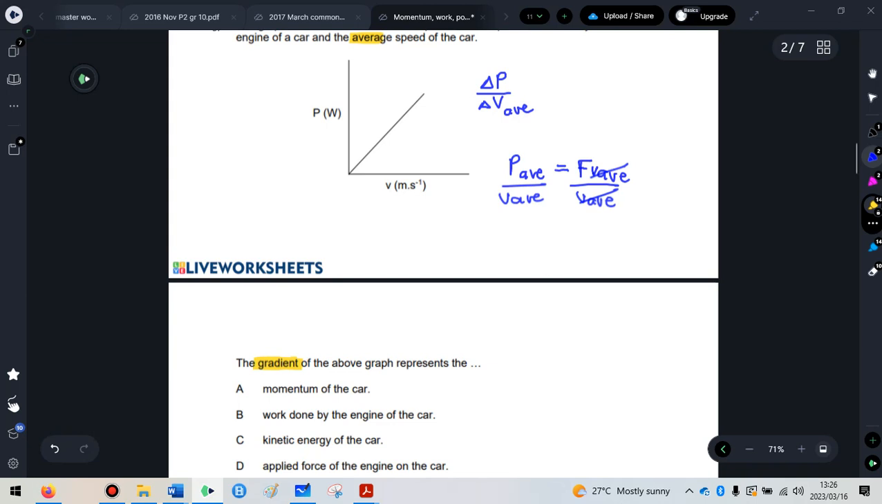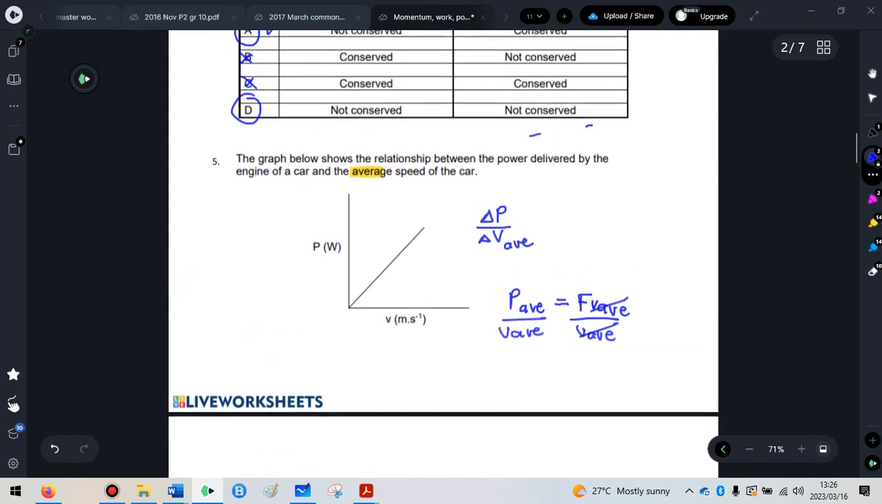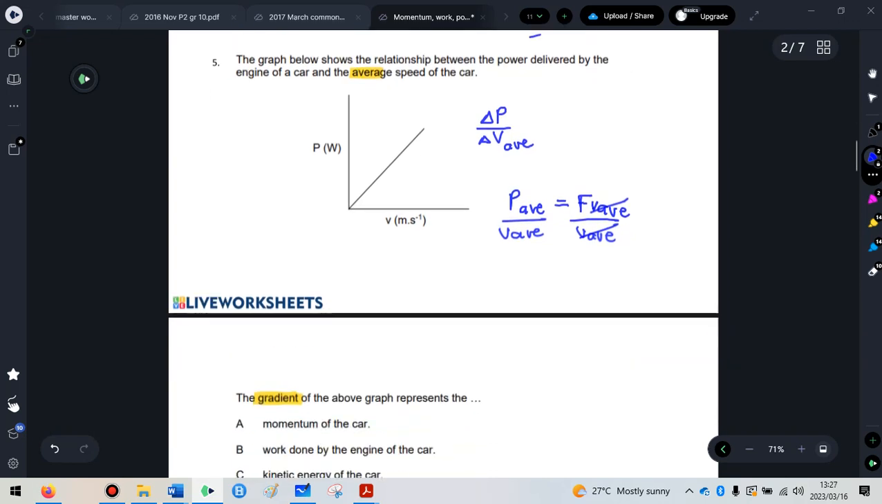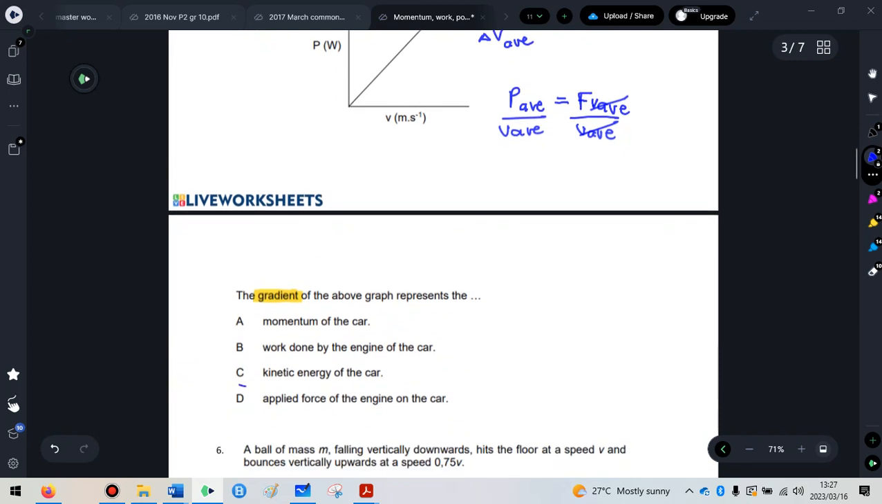I'm not even going to look at the area under the graph. The gradient represents what? So we saw if we divide power by the average velocity, we get force. So it's actually a nice one. It's option D. It's the applied force of the engine on the car.